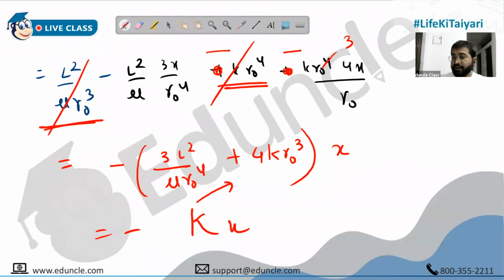This is the value of your spring constant, the force constant. And now you can find the frequency, which is 1 upon 2 pi under root of k upon m.